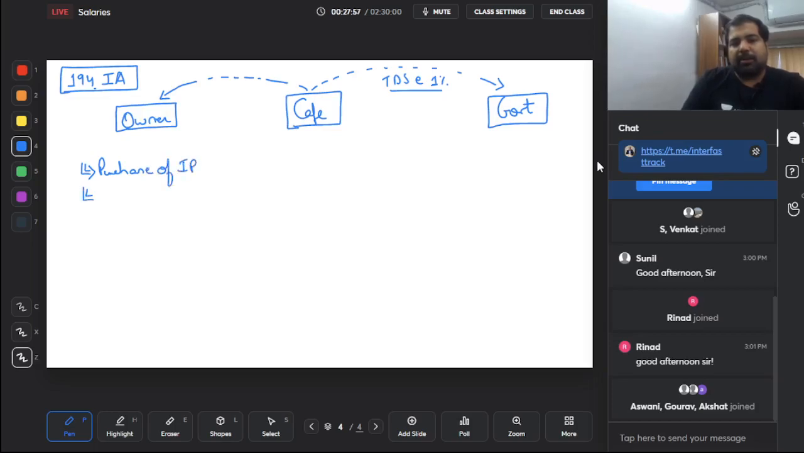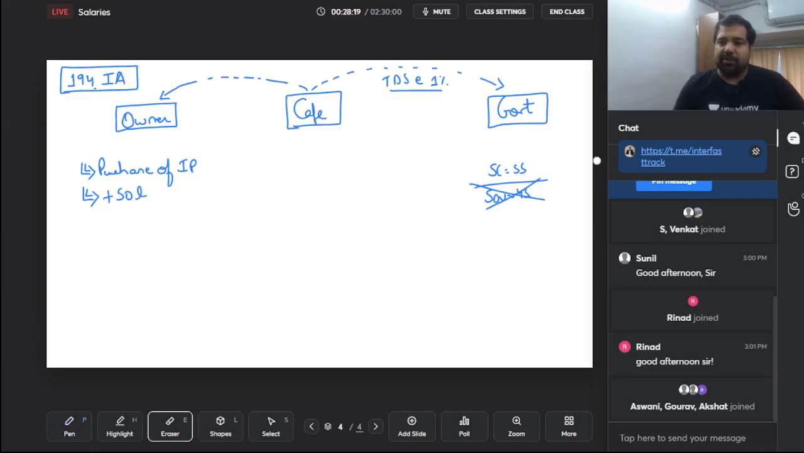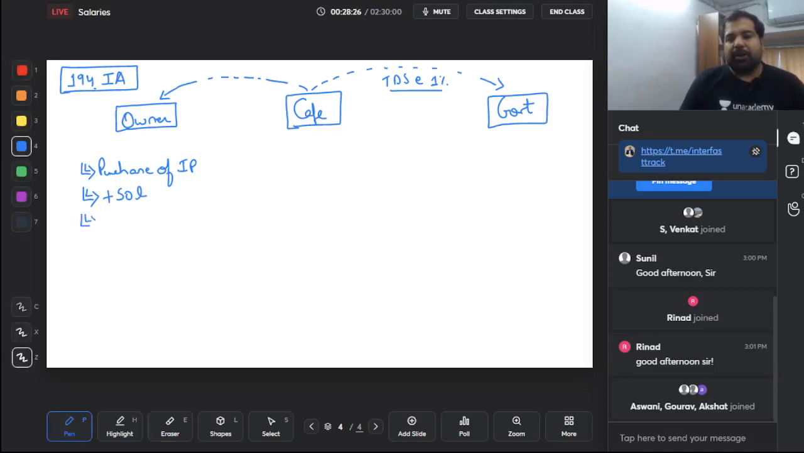But this section will apply only if the sale consideration, not the amount that you're paying, is more than 50 lakh. Guys, in the exam, they had given once that the sale consideration was 55 lakh, the stamp duty value was 45 lakh. Will this section apply? Yes, because you have to look at the sale consideration, that is 55 lakh. If the sale consideration is more than 50 lakh, then this section will apply. The TDS rate here is only and only 1%.